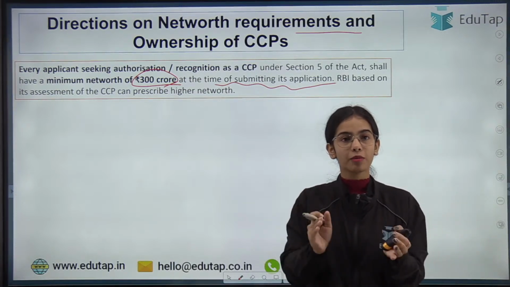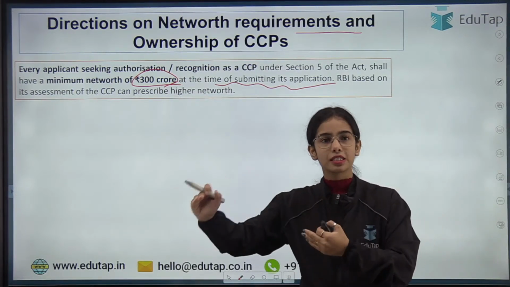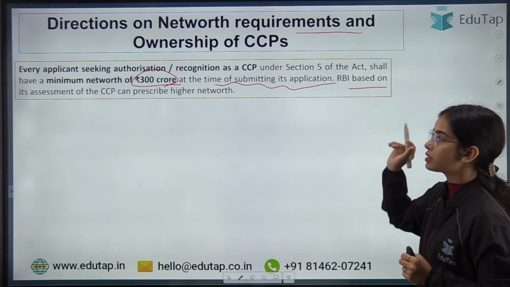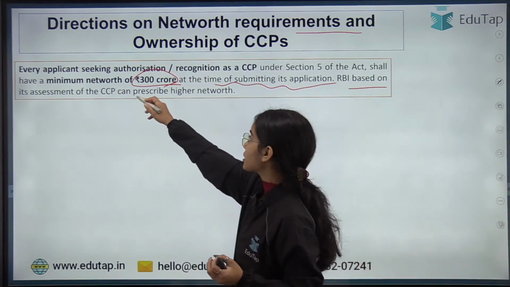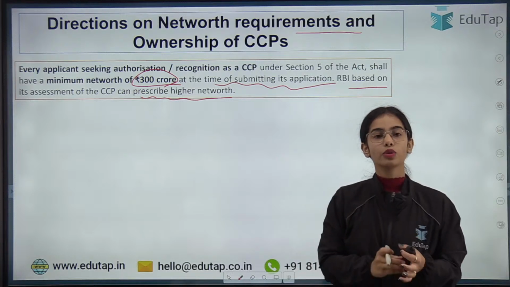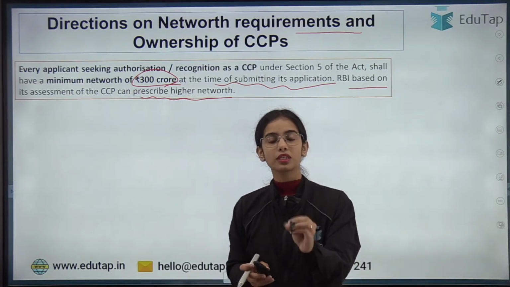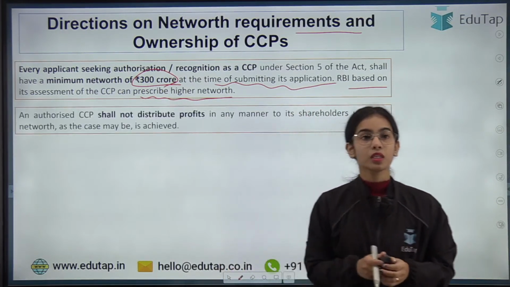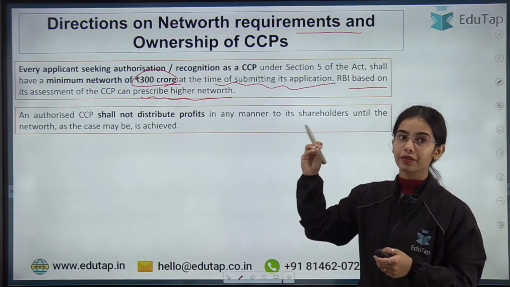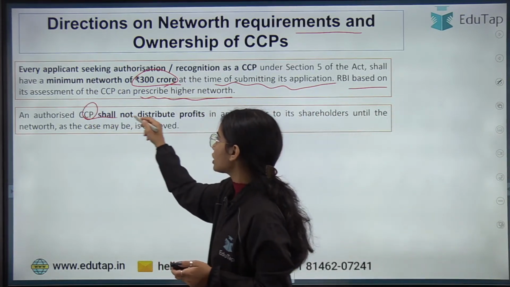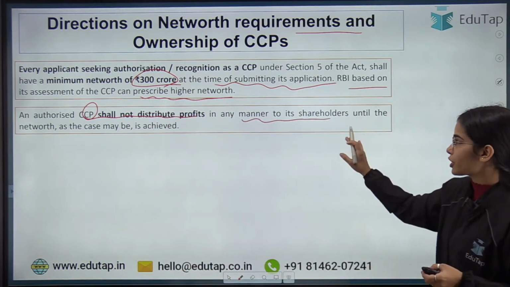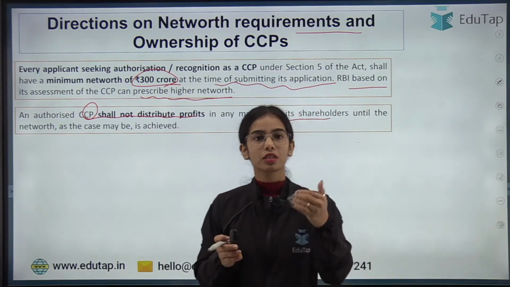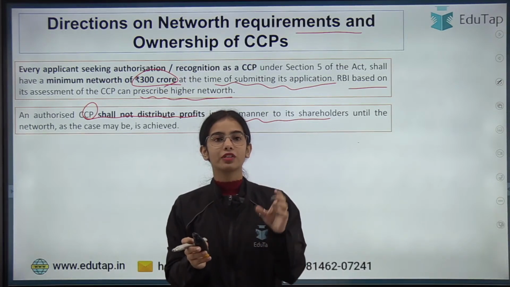And then if you have become an authorized CCP, on a continuous basis you should have a net worth of rupees 300 crores. The RBI, based on its assessment of the CCP, can prescribe a higher net worth also, but for now the minimum net worth that CCPs should have is rupees 300 crores. So the minimum net worth requirement is 300 crores. An authorized CCP shall not distribute profits in any manner to its shareholders until the net worth has been achieved.